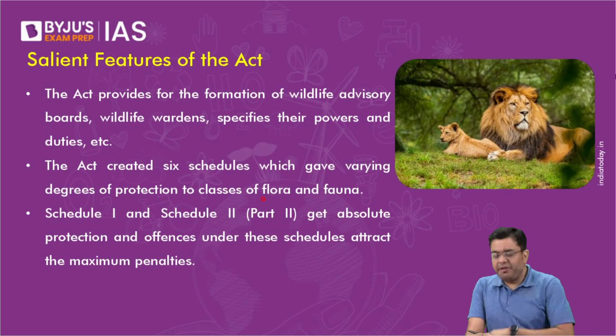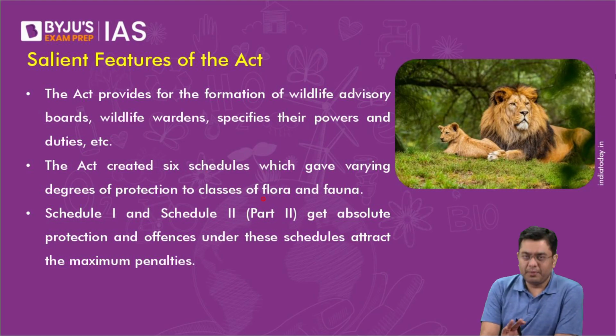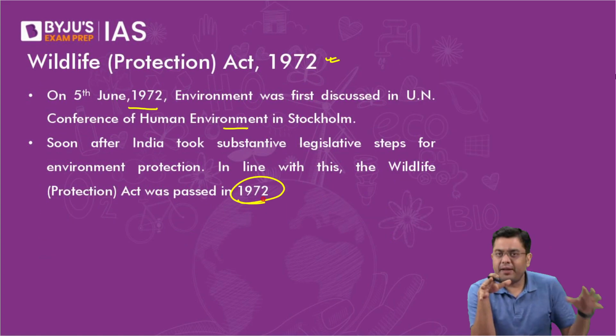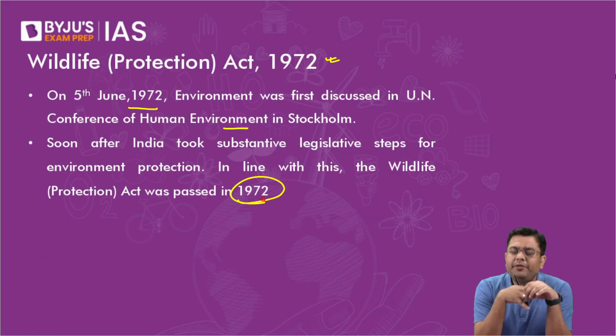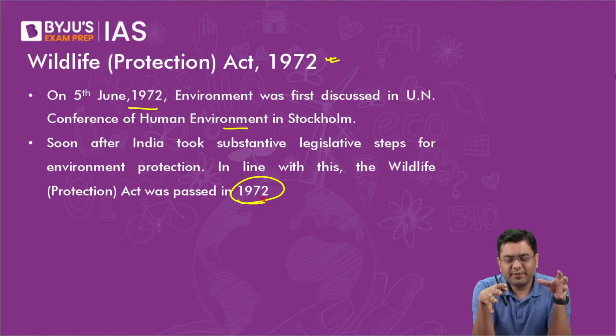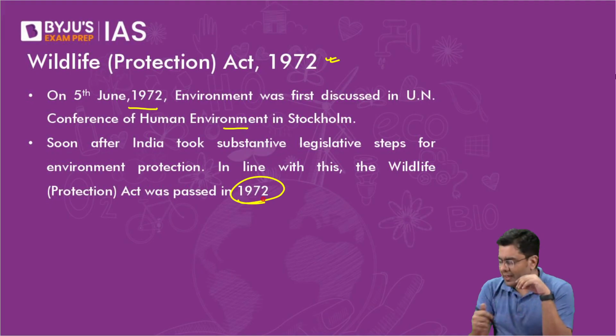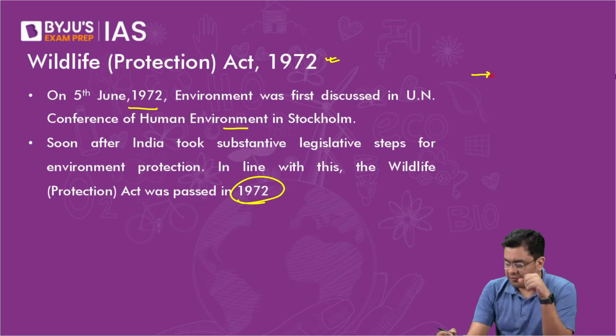Now, the salient features, the basic properties of the act: not only does it provide details about the protected areas, it also provides what the regulation in the protected areas should be. So when we talk about national parks, wildlife sanctuaries, tiger reserve areas, Project Elephant areas, all of them derive their legitimacy from the Wildlife Act.